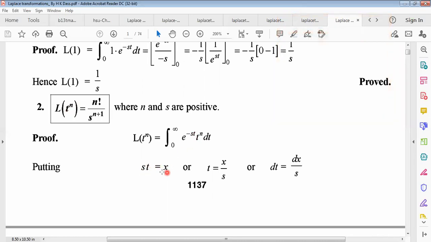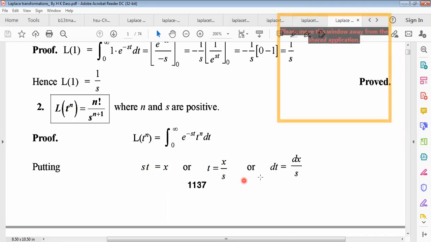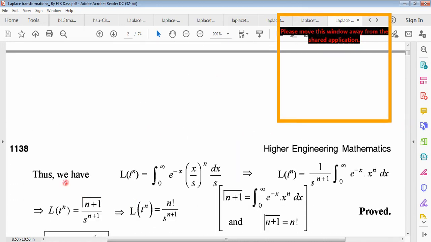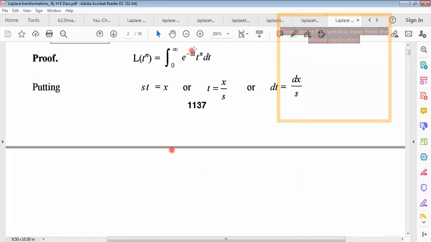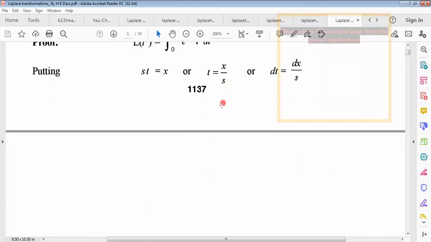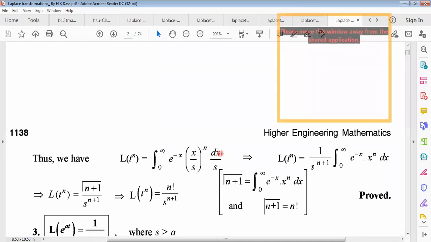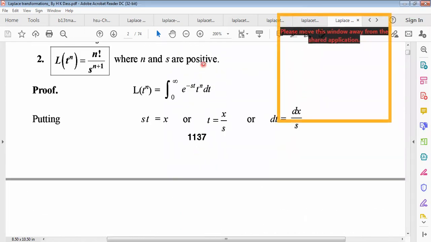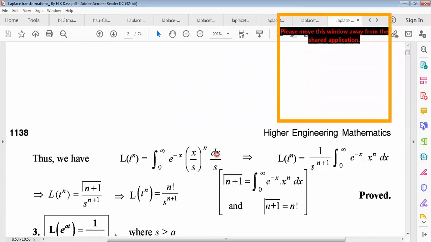Now substituting st equal to x, we get t equals x by s. Now dt will be dx by s. Substituting these values, Laplace transformation of t to the power n becomes the integral from 0 to infinity of e to the power minus x, because st equals x. And t equals x by s, so t to the power n is x by s to the power n, and in place of dt we put dx by s.